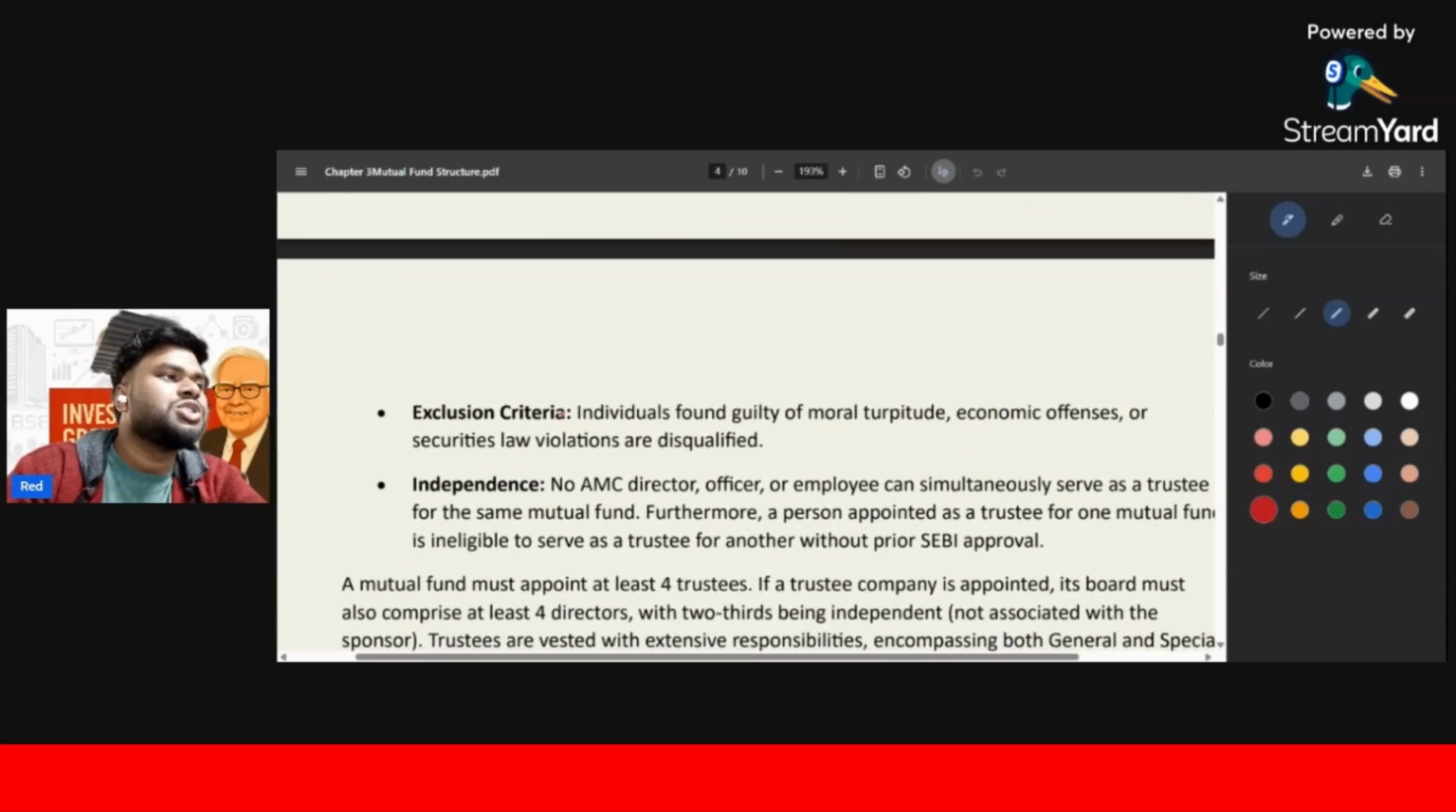There is the exclusion criteria. An individual found guilty of moral turpitude, economic offense, or security laws violation is disqualified.